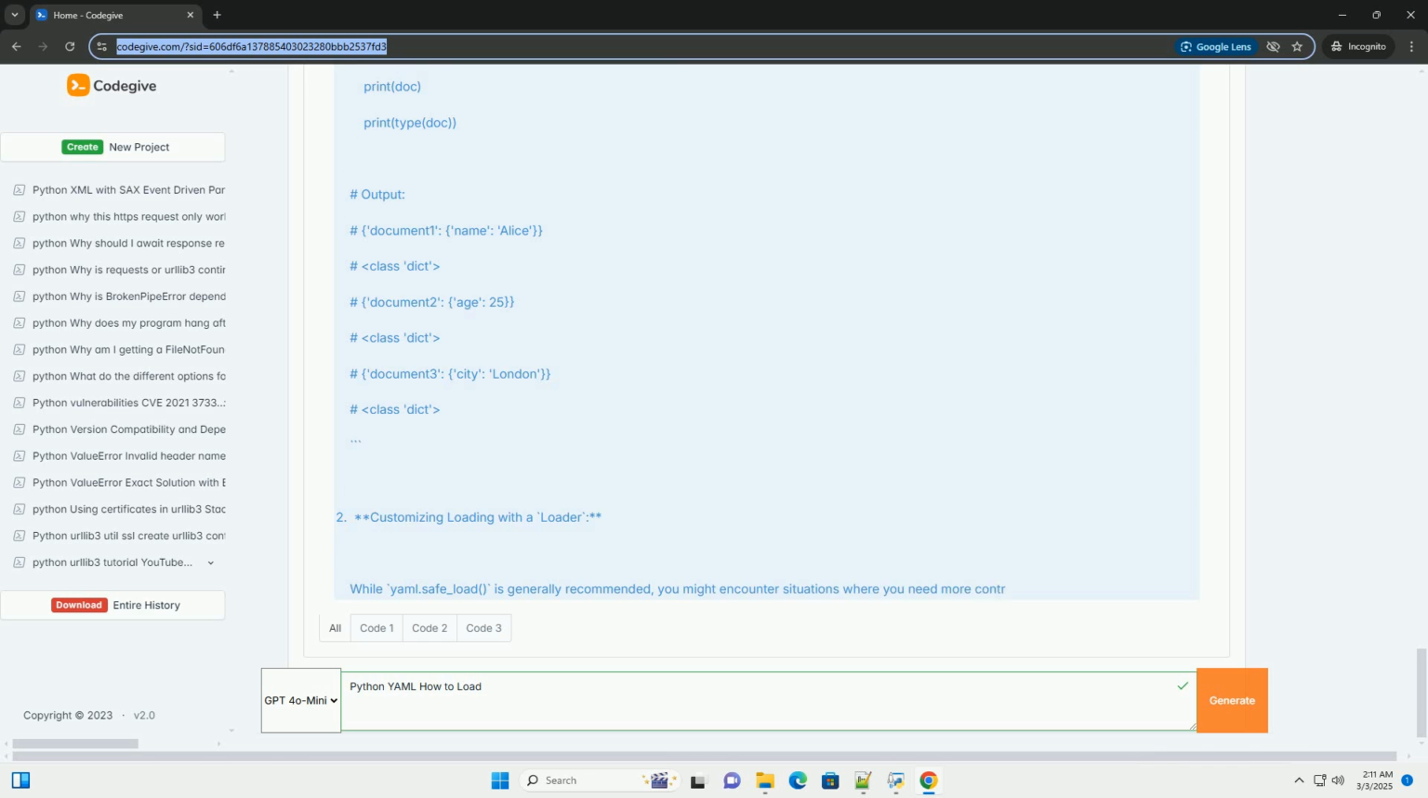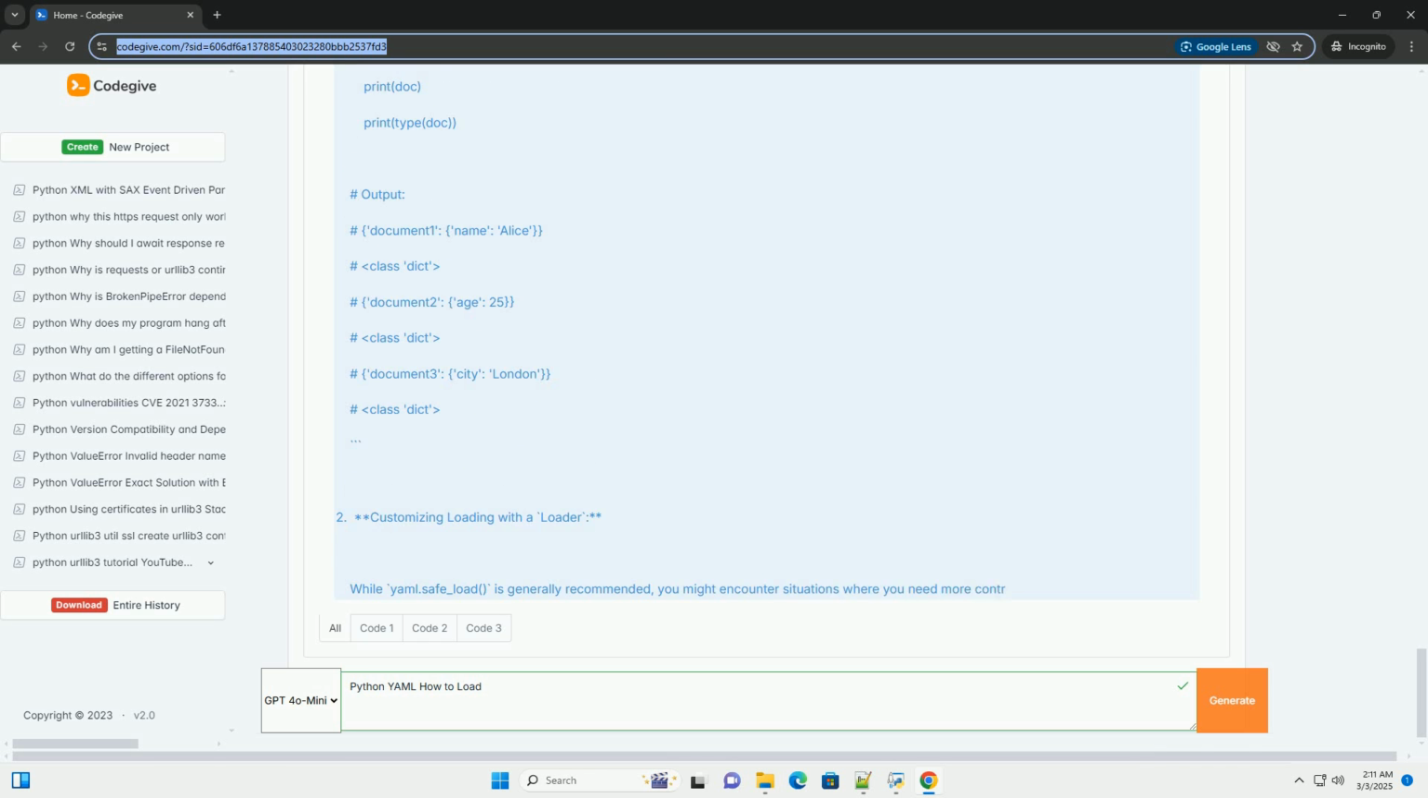Document your YAML structure. If you are sharing your YAML files with others, make sure to provide documentation so that they can easily understand the structure of the files and the purpose of the different fields. Validate your YAML. Use a YAML validator, online or a library, to check for syntax errors before loading. This can save you debugging time.